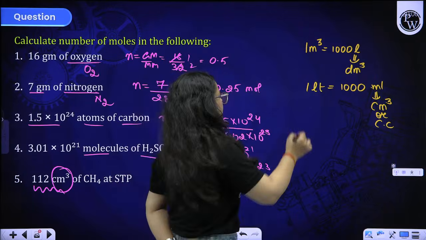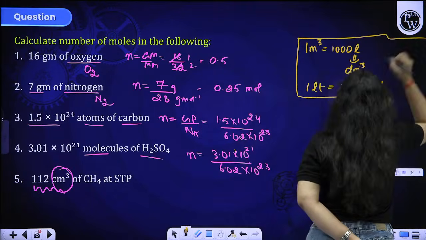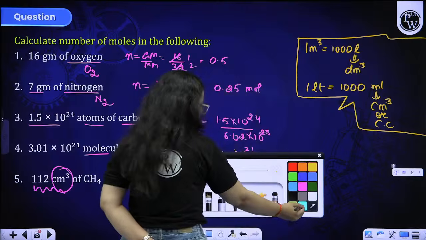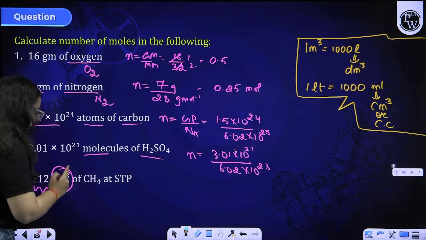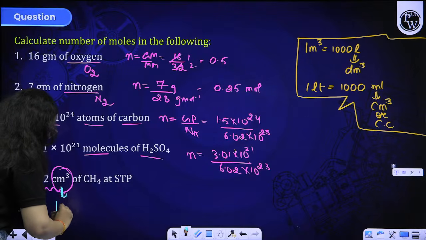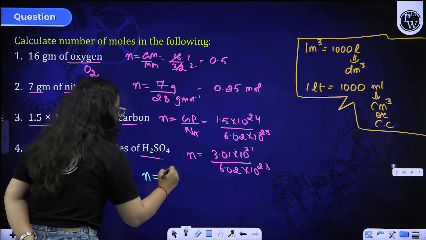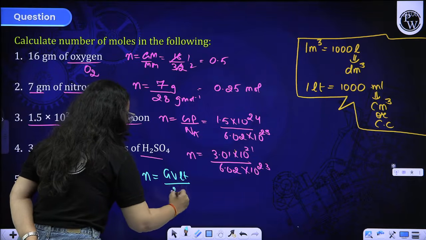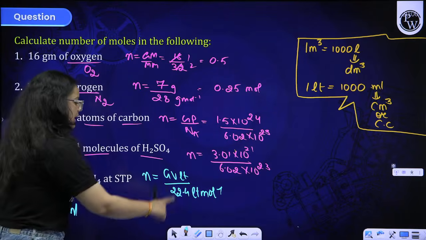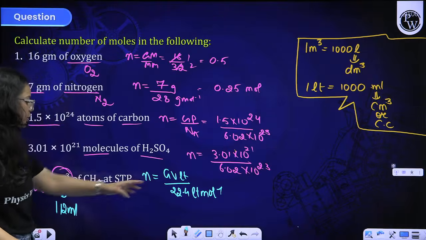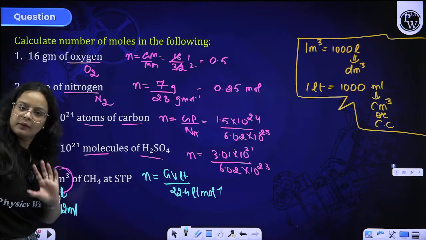Okay, so these are the basic volume units that you all need to know, because many times we get confused with volume conversions, right? So here they are asking centimeter cube, that means 112 ml, right beta? In the formula of number of moles, I told you about given volume in liter upon 22.4, because it is liter per mole. So here we have to write it in liters, but if ml is given, you can convert either this to ml or you can convert this to liter.